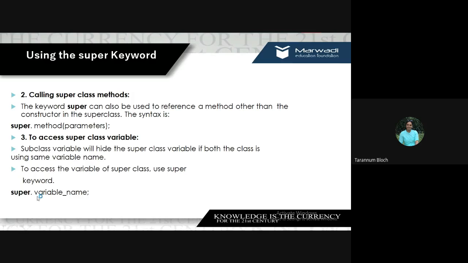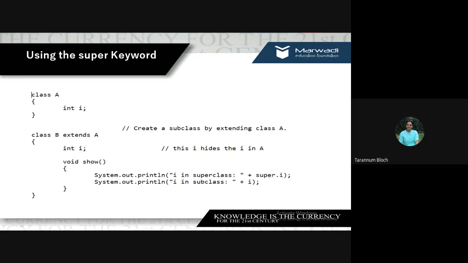So we have to write super.variable name. Same way for the method, if two methods are the same, we'll write super.method. Right? So here is the example. You see class A, integer I. Class B extends A, we have integer I. So over here, this integer I, which is there in class B, will hide the integer I of the super class, right? So now if I want to display from the super class, I have to write super.I.